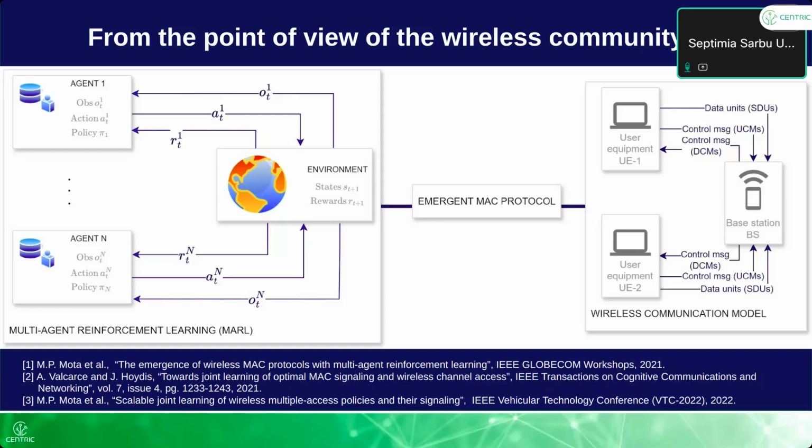From the wireless community, reinforcement learning has been used in the references provided at the bottom of the slide to emerge new communication protocols in a classic scenario where a base station communicates with user equipments using shared data channels and dedicated control channels. So here, via reinforcement learning, protocols have been learned to improve data rates, and they have been successful for a small number of users.